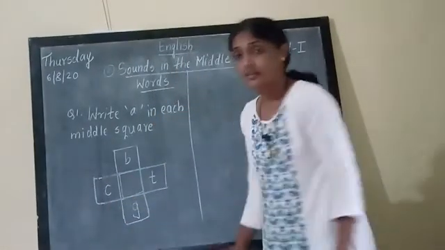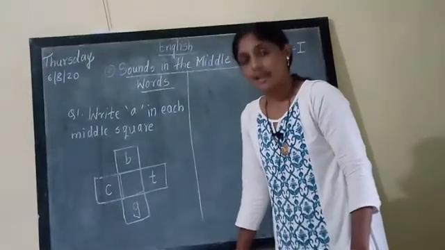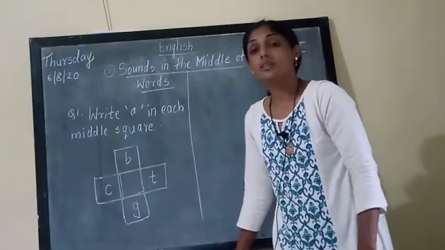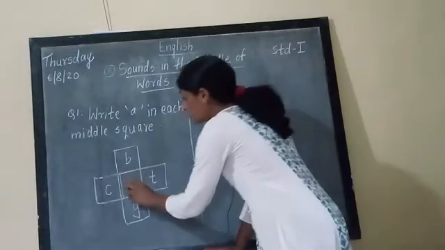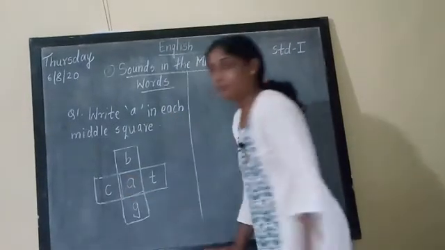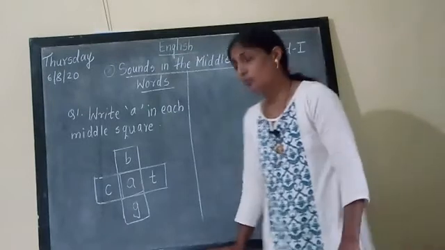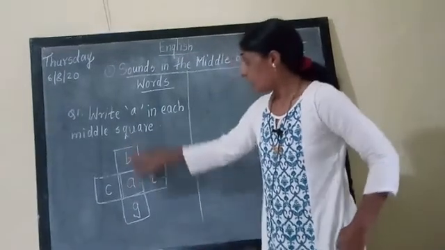You might have studied figures in maths: square, rectangle, triangle, circle. They have told us to write down A in the middle square.